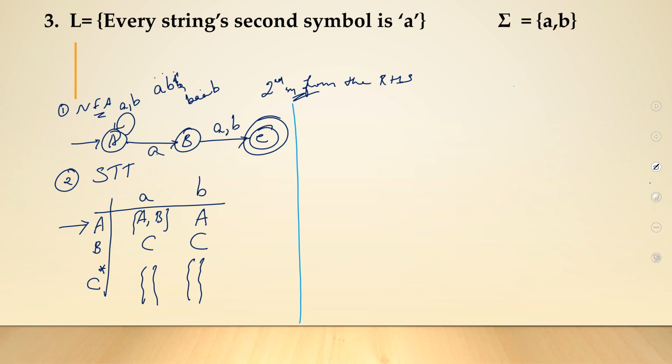Let me do my subset construction. Okay, so I start doing my subset construction. I will start with my initial state A. A on A, I have two states, A, B. So as we saw earlier, make it into a combined state called AB.